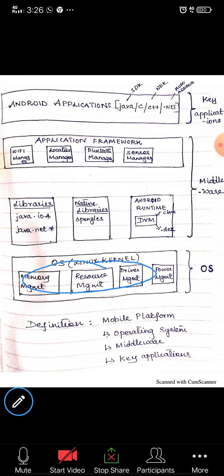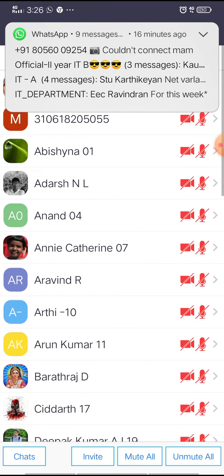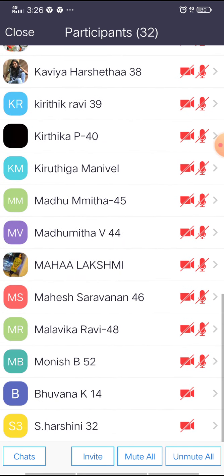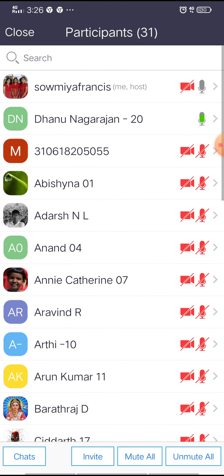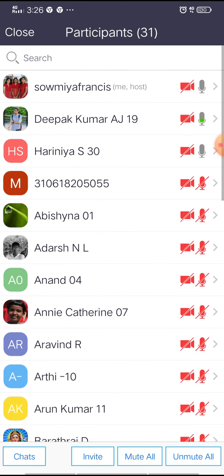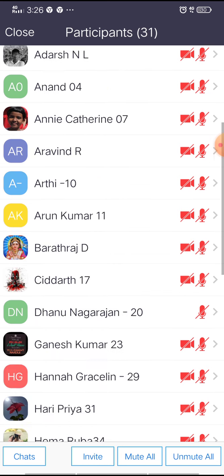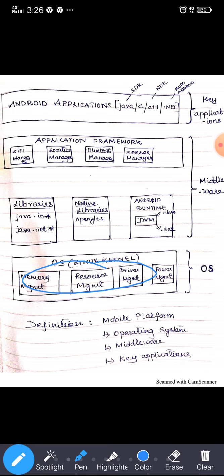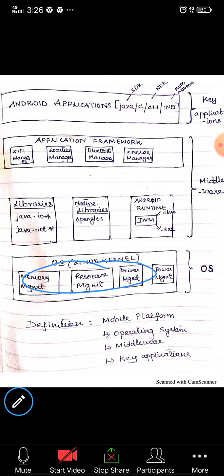Students, if you have any doubts, you can ask me. You can unmute. Hello, any doubts? So here we complete our fifth unit. This is what your Android architecture is, and if you have any doubts, you can clarify them. You have said no doubts, no issues. Okay, thank you.